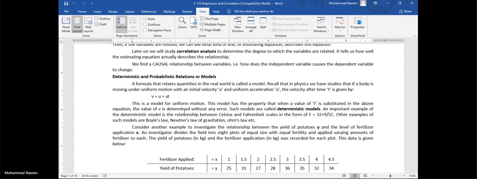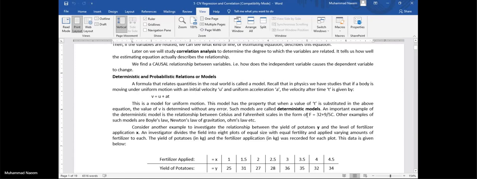Statistics play a role when there is uncertainty, when there is ambiguity, when we have a certain error in calculating one variable with the help of the other. When we have no errors, the relation is deterministic. For example, Fahrenheit and centigrade, mass and weight, and many other definite relations.